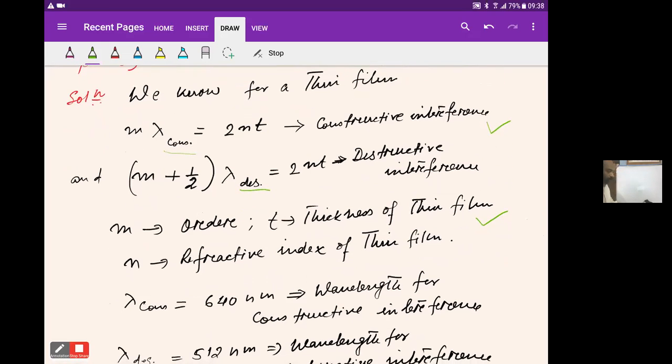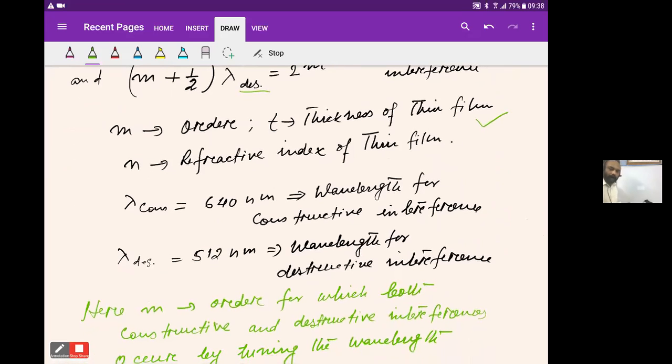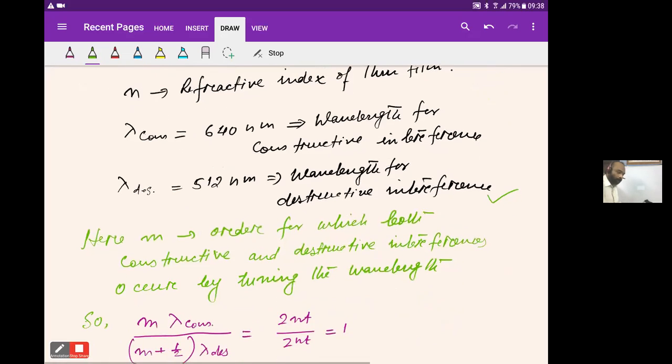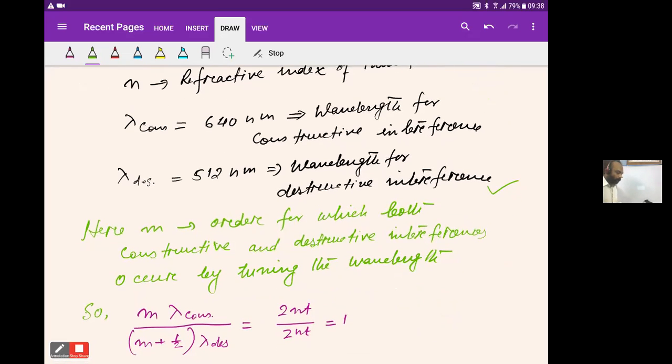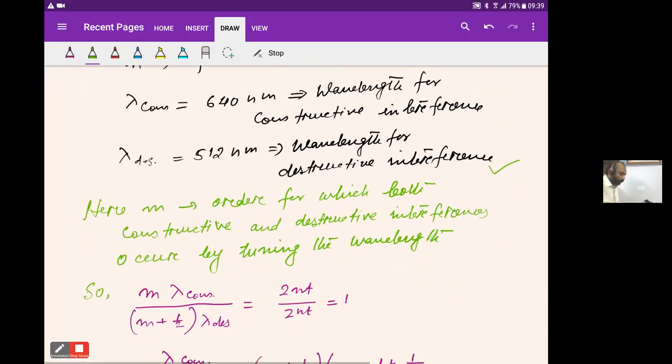So for constructive interference, our lambda is 640 nanometer, that means we get maximum intensity. And for destructive interference, our lambda is 512 nanometer, that means we get minimum intensity. Here, m is the order for which both constructive and destructive interference occur by tuning the wavelength. So what is the order?